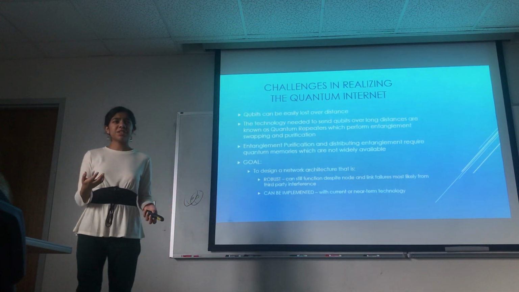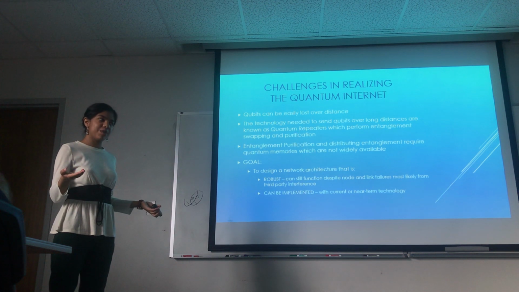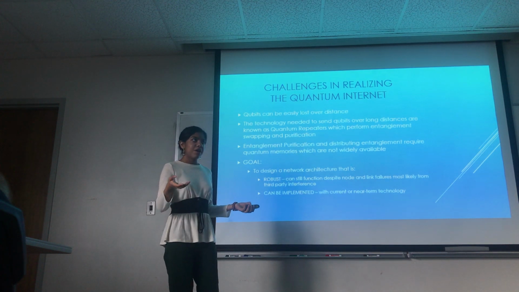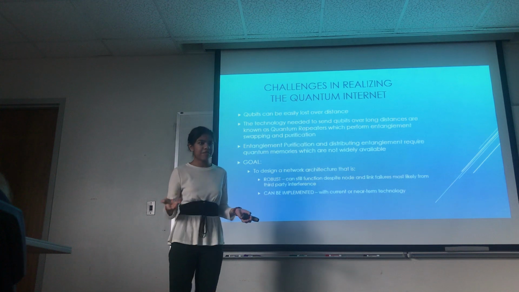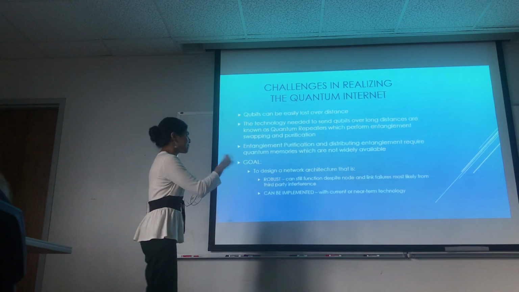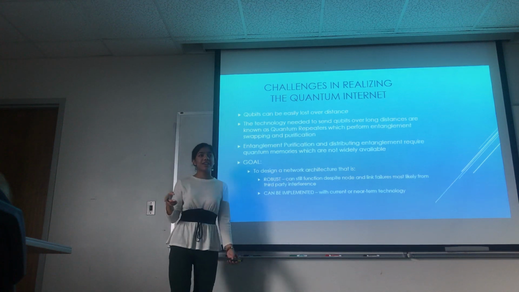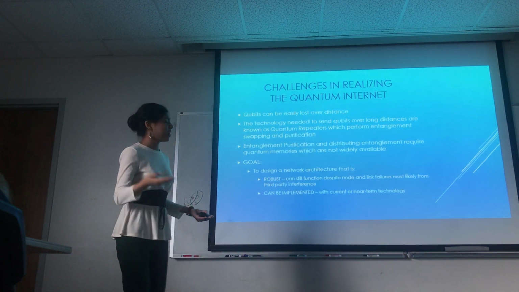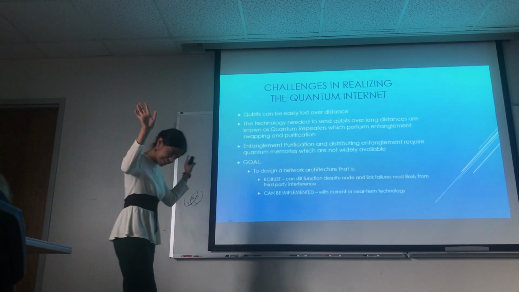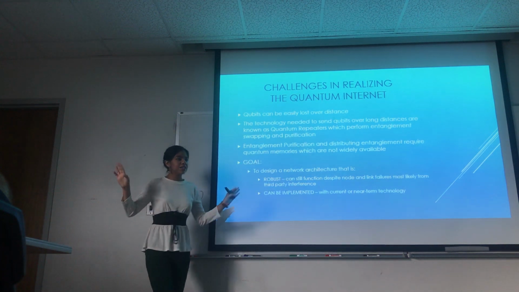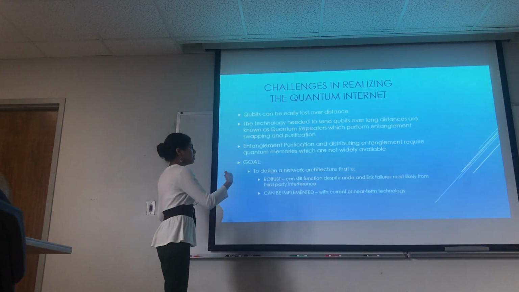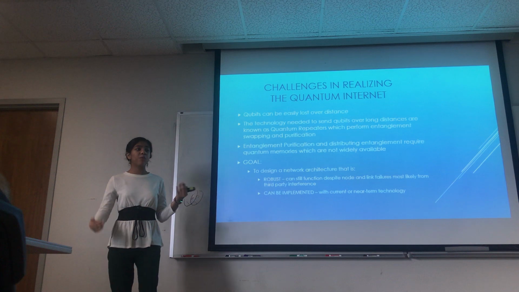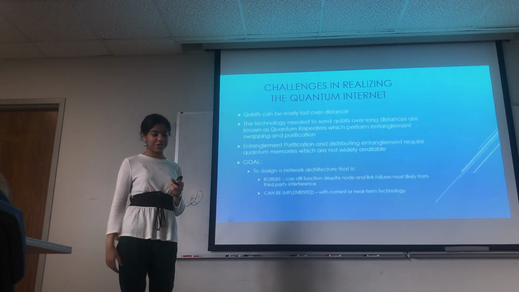And a possible solution to that would be quantum repeaters. What the repeaters do is perform entanglement swapping and entanglement purification, which perfectly entangles two qubits if they are not perfectly entangled. But there's the rub. Entanglement purification requires quantum memories. And right now, quantum memories are very hard to obtain. And even if they were obtainable, they would be very expensive. So, despite all these hindrances, our ultimate goal is to have a robust network architecture that can function despite node and link failures, and that we can implement with current or near-term technology.